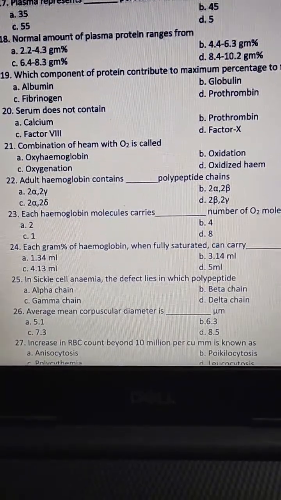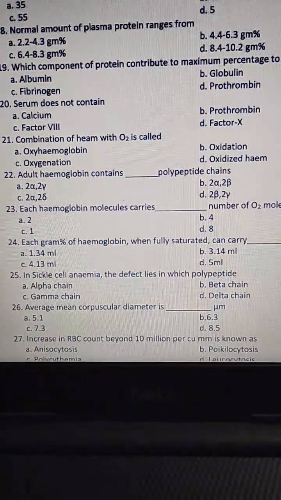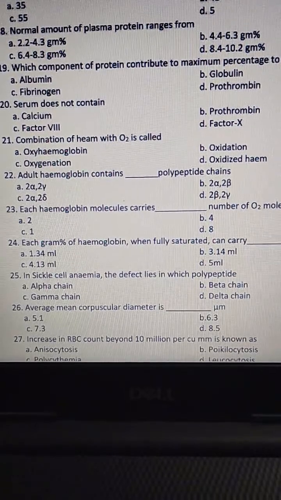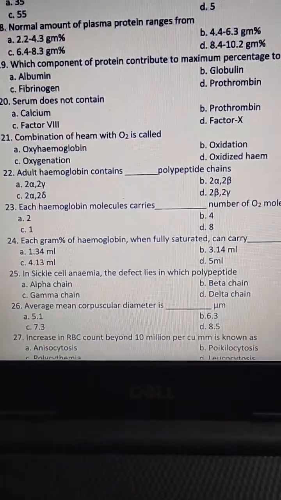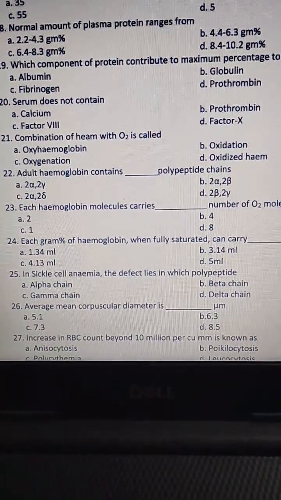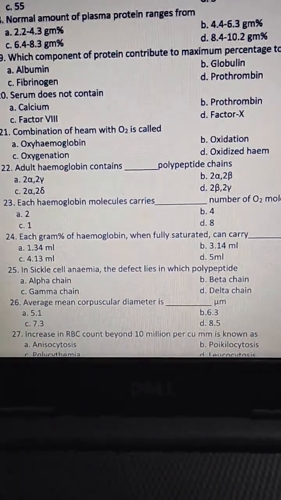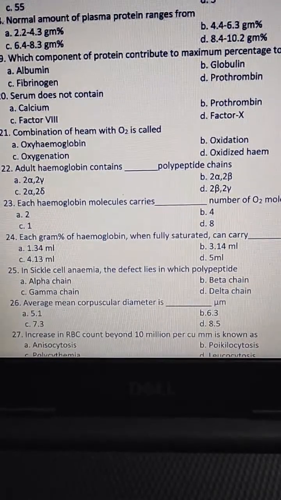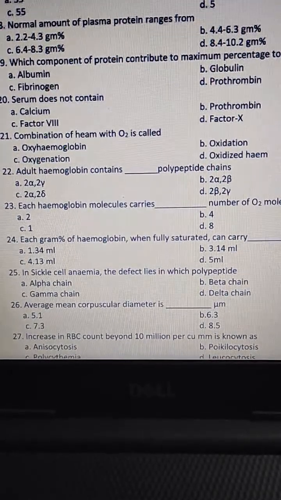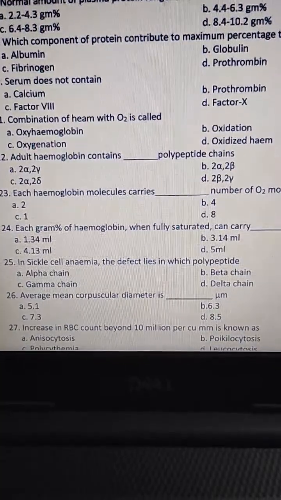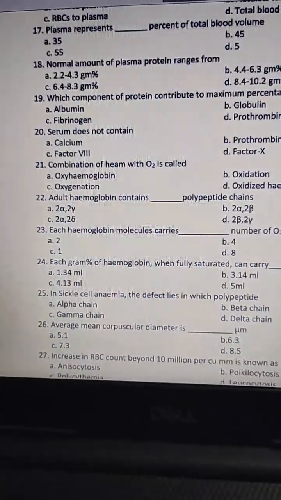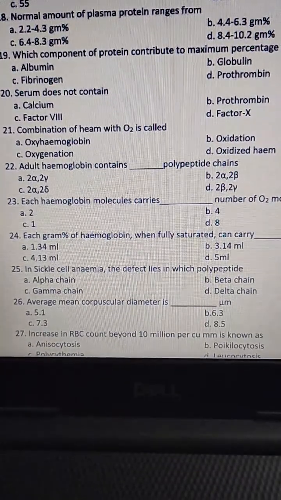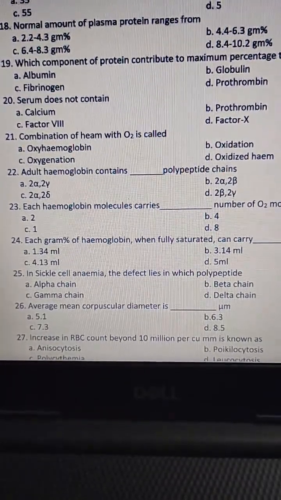The next question, combination of heme with O2 is called oxyhemoglobin, oxidation, oxygenation, oxidized hemoglobin. The 21st question, the answer is A, oxyhemoglobin.